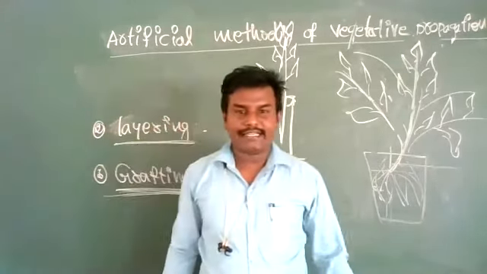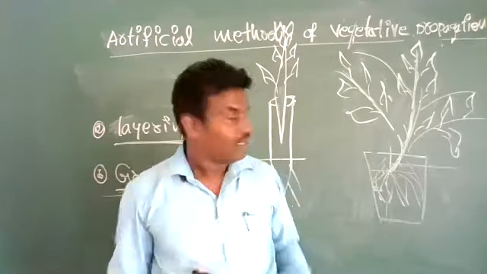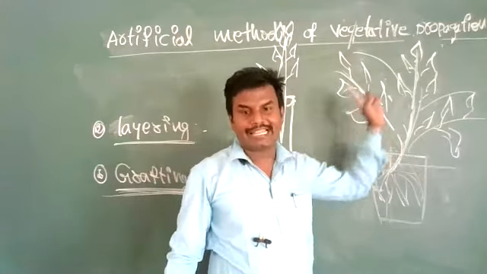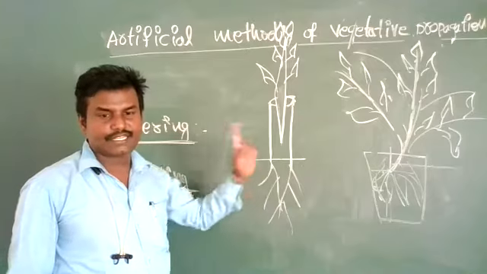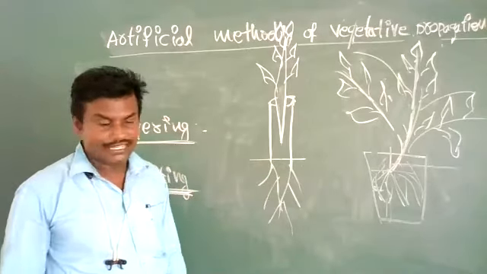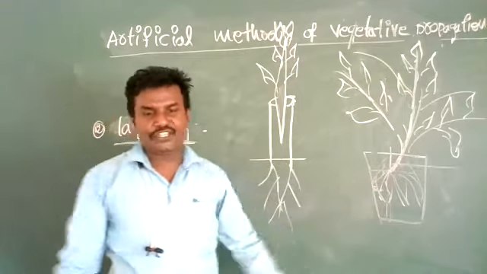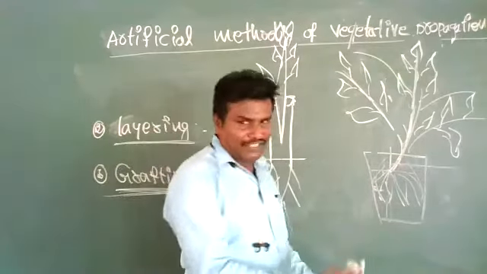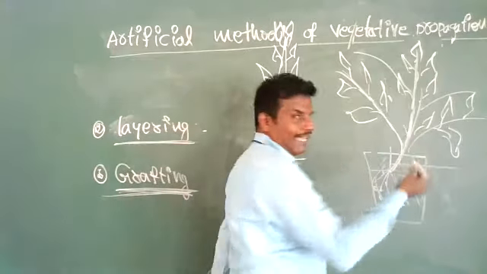Now once again I am saying the definition. Transplanting or transferring one plant from another species to another plant. This technique is called grafting. In this one, the definition is confusing. Simple definition now I will say. The plant which is growing in another place, from that plant we have taken one branch.